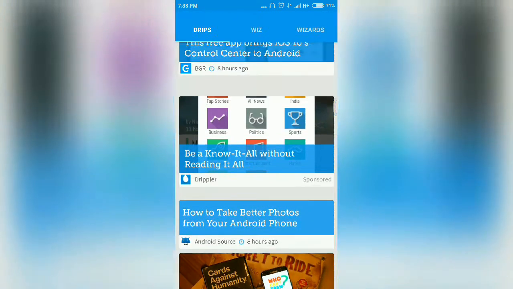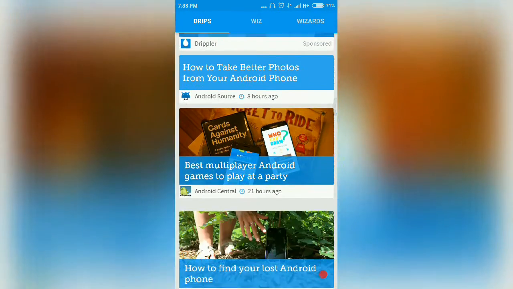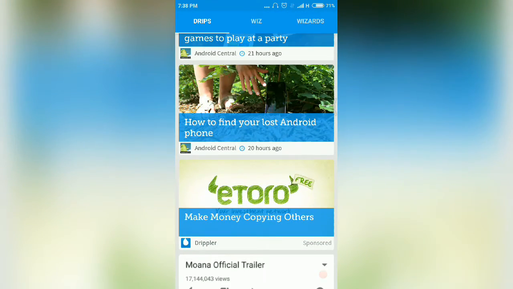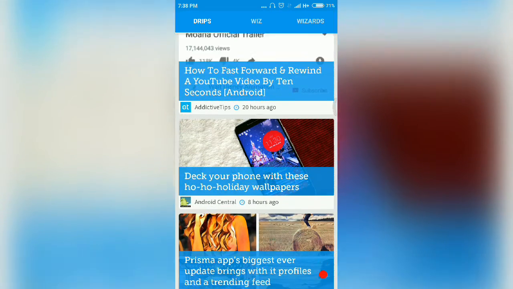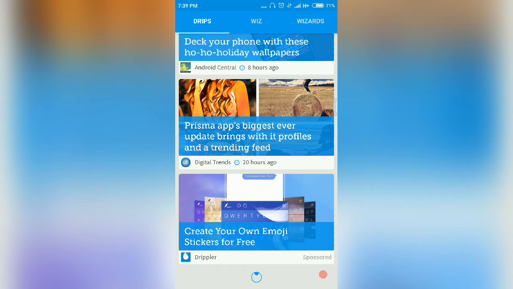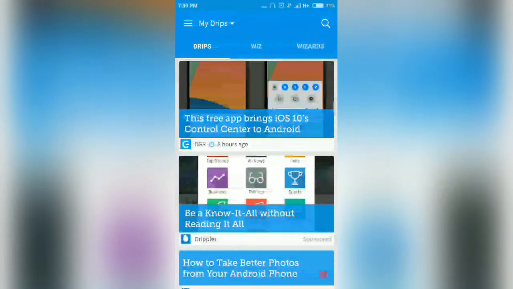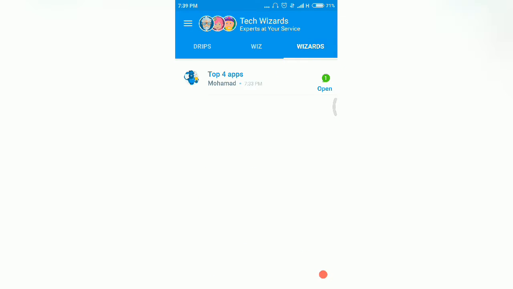Drips includes various options or various categories. You can select like best multiplayer Android games, how to find your lost phone, make money, how to fast forward and rewind YouTube videos, deck your phone with these holiday wallpapers, and it has various categories you can search for to make your Android the best device in your hand. So this is a very useful app. It includes a wizard, which you can ask anything you want here, like a tech assistant. Okay, this was my third app for December 2016.